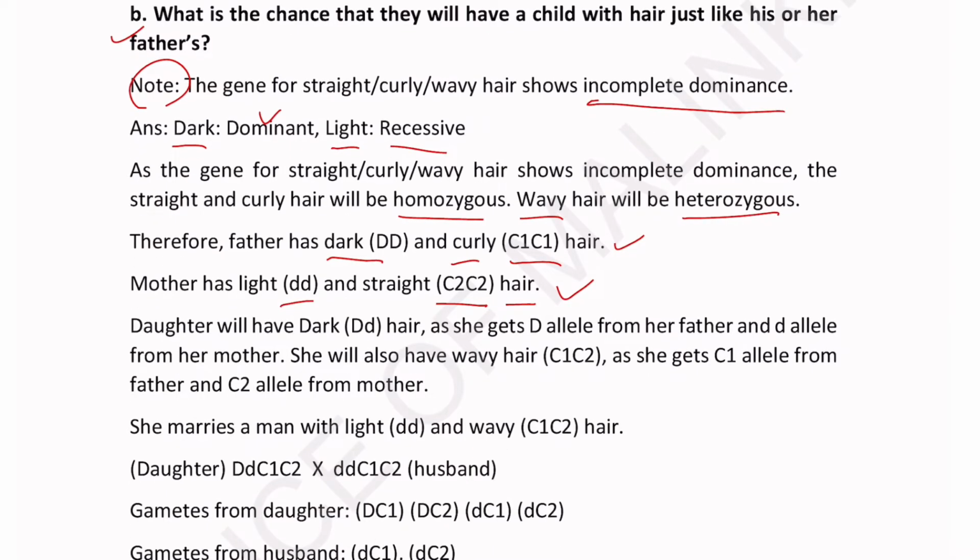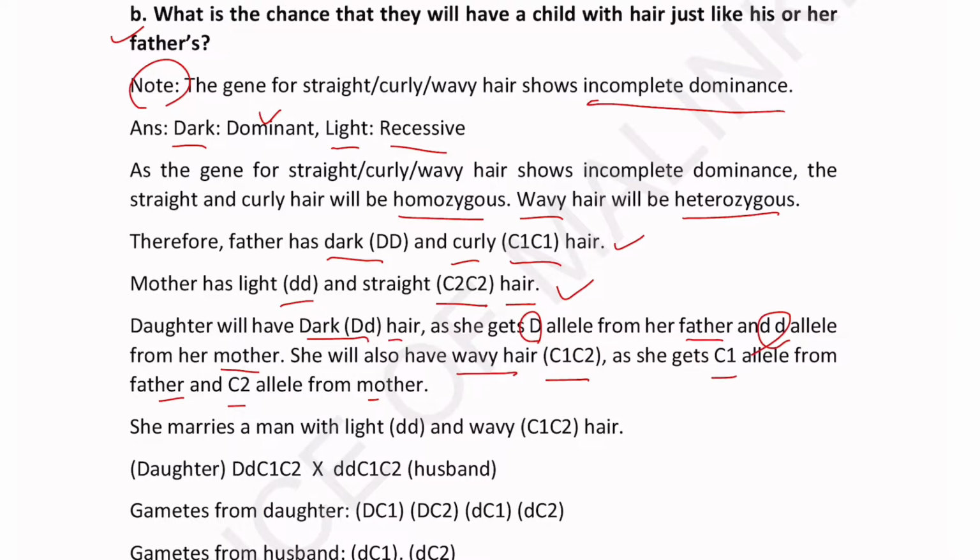Now the daughter will have dark hair, as she gets the capital D allele from her father and the small d allele from her mother. She will also have wavy hair, that is C1 C2, as she gets the C1 allele from her father and the C2 allele from her mother.